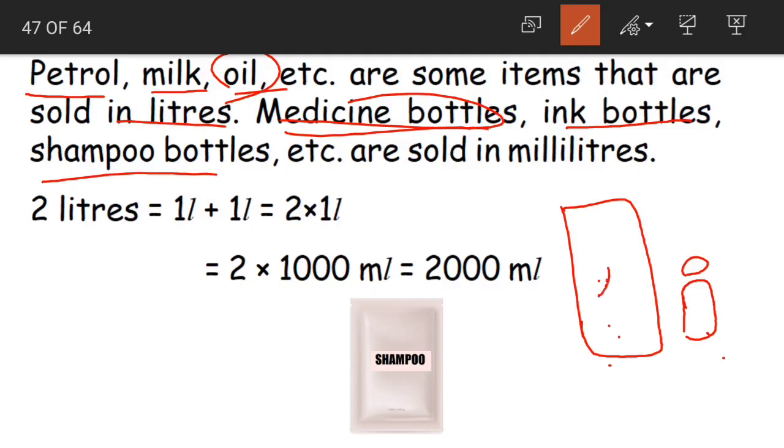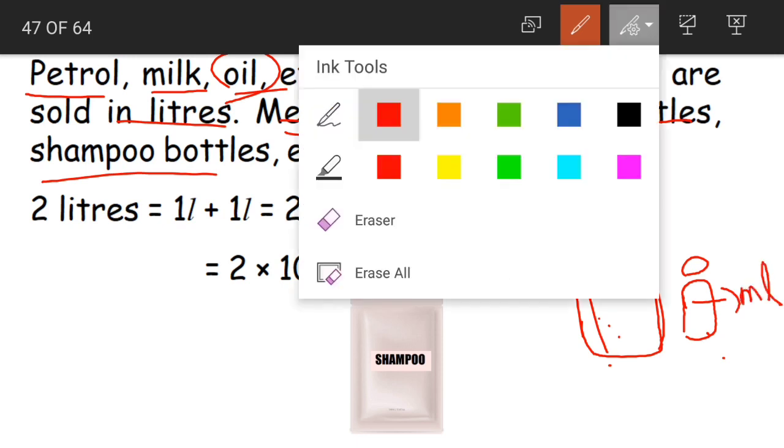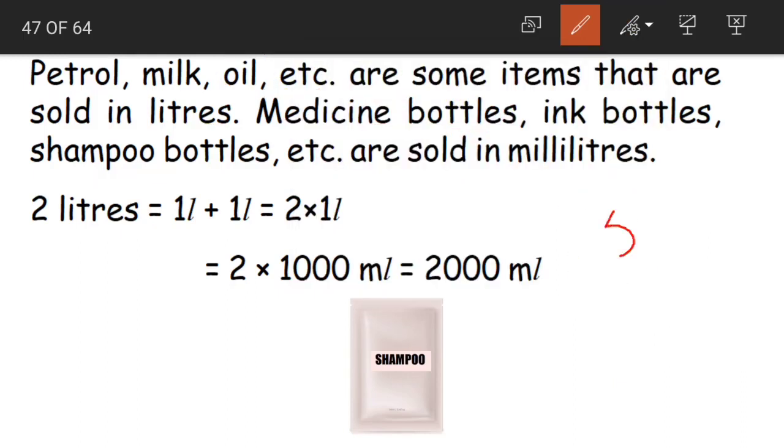Yes, the oil packets are sold in liters. They are the larger quantities, and the medicine bottles are sold in milliliters. Even when consuming medicine, like cough syrup, you take it in milliliters. We say 5 ml of syrup or 2 ml of syrup is to be consumed.